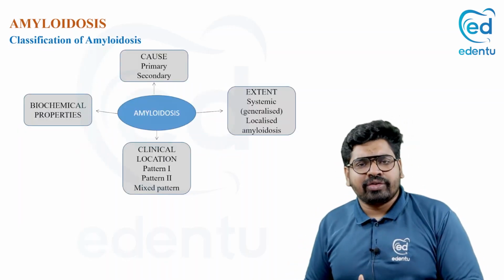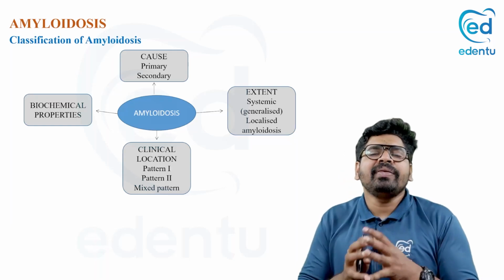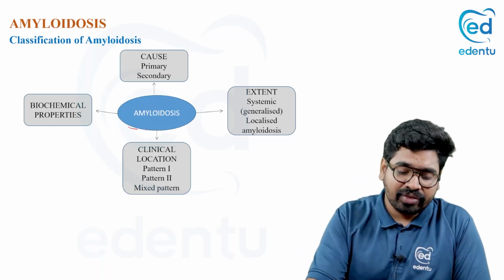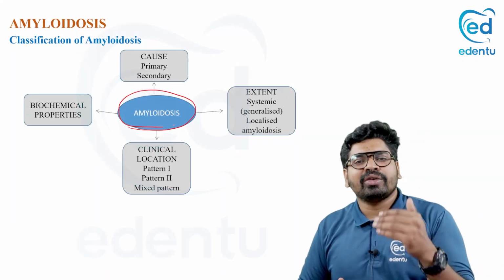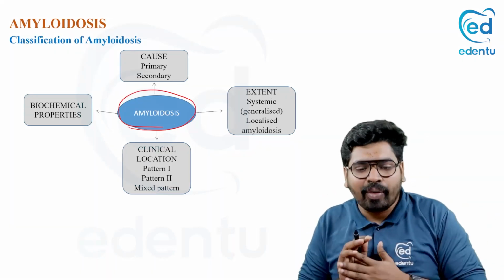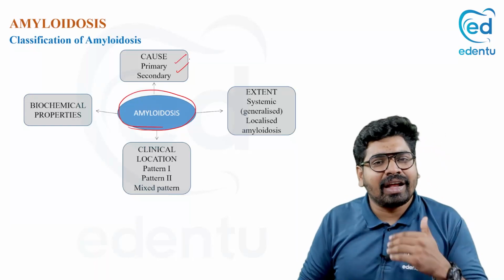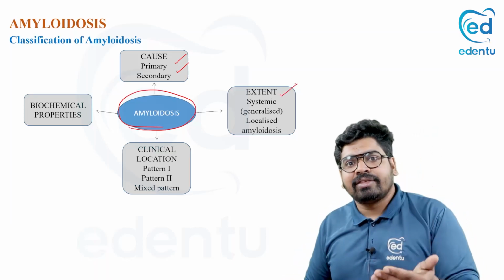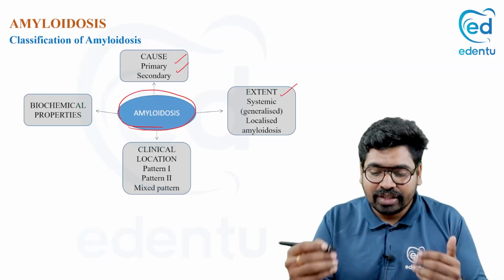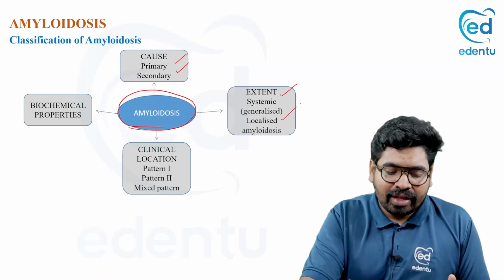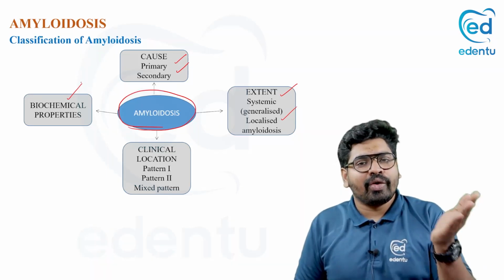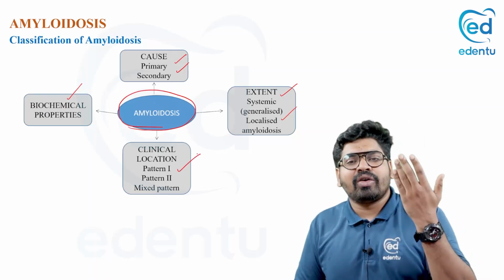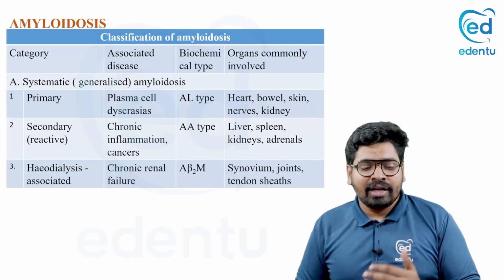Now, what about amyloidosis? The conditions where you can see amyloid deposition are called amyloidosis. Amyloidosis is a group of conditions where amyloid is formed. It can be classified according to cause, as primary or secondary. It can be classified according to extent, as localized or generalized. It can be classified biochemically, by which amyloid is deposited, AL or AA. Or it can be classified according to the clinical location where it is deposited.